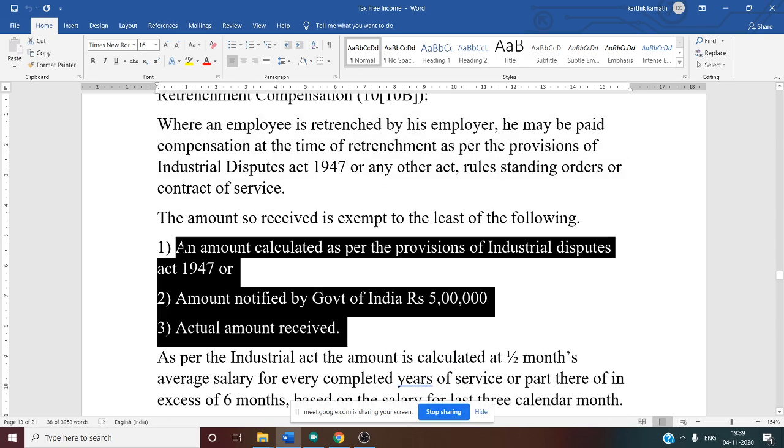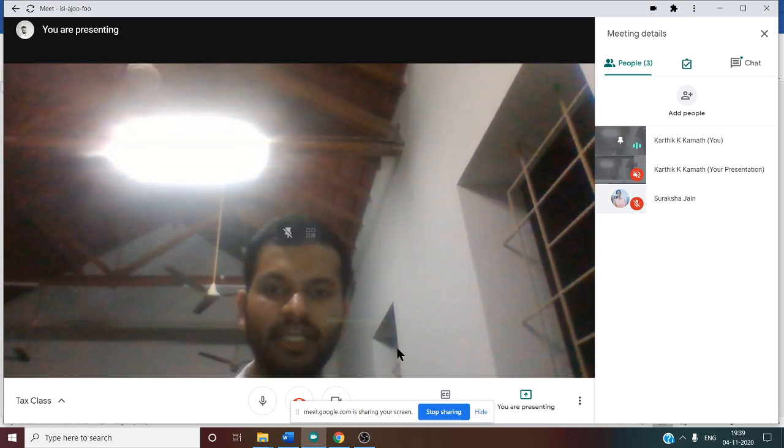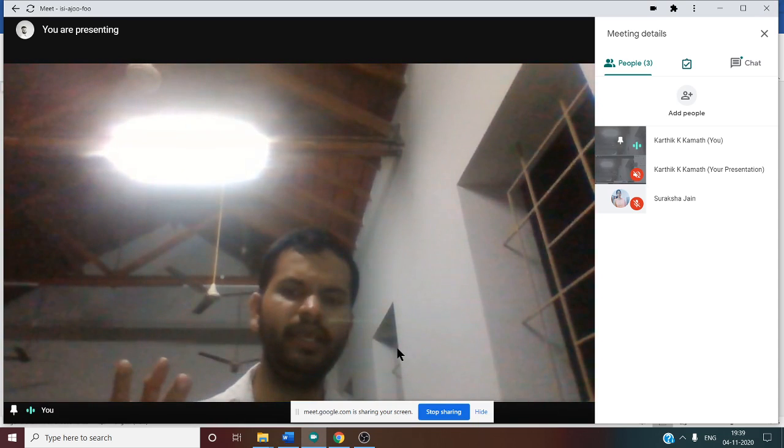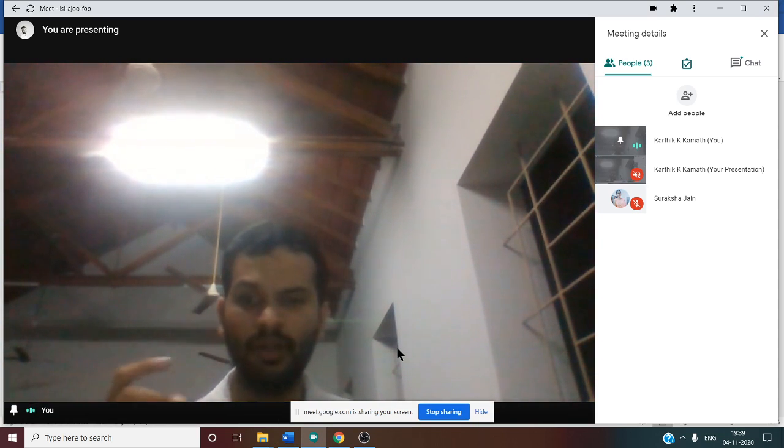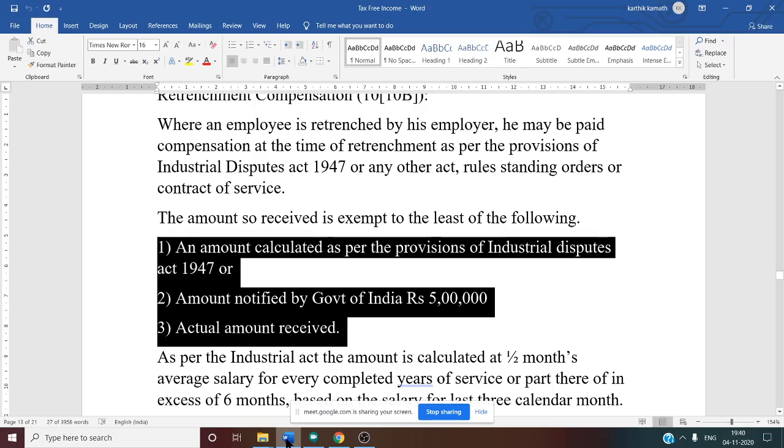First is the amount calculated as per the provisions of the Industrial Disputes Act of 1947. Second is the amount notified by the Government of India, that is 5 lakh. This is nothing but a statutory limit. Then the third one is the actual amount received. Among these three, whichever is least is exempt. Retrenchment calculation here is not that important because from the examination point of view, they ask only for 6 marks, sometimes, and that is also not sure. So you need to remember these rules.